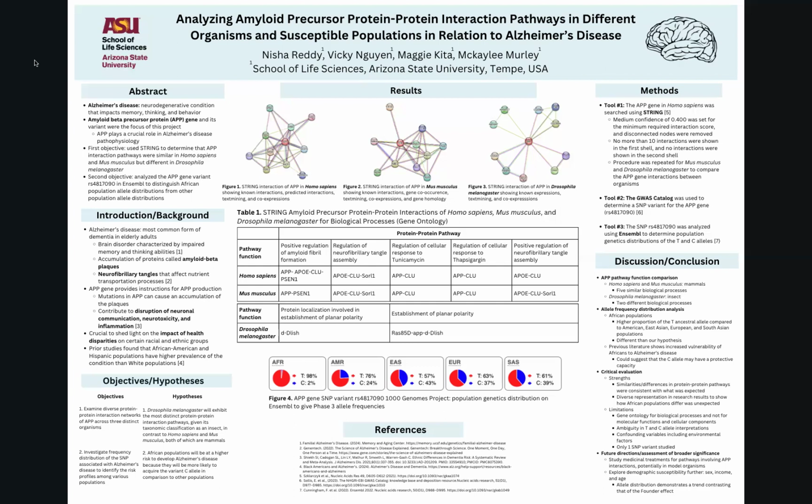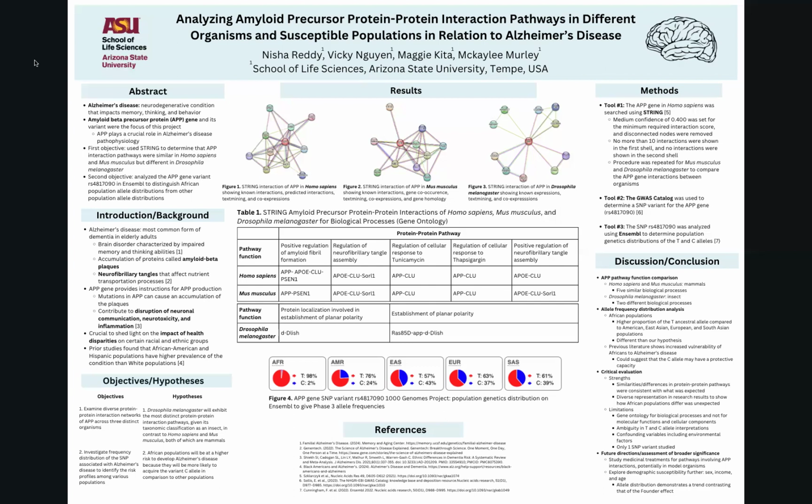At the top of the table, we have the protein-to-protein pathway, and on the left-hand column, we have the pathway function and organism name. As you can see in our table, we have similar pathways for the human and mice. However, for the fruit fly, we can see that we have two separate pathways. The population genetics show the proportion of the C and T allele of 5 different populations for the SNP variant. T is the ancestral allele and C is the variant, making Africans the least susceptible to acquiring the variant allele and East Asians the most likely.